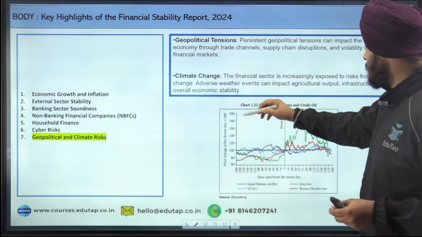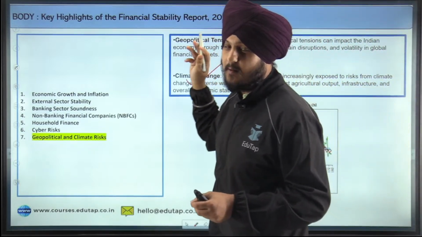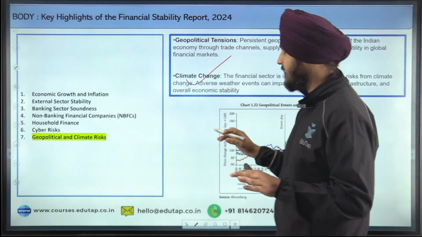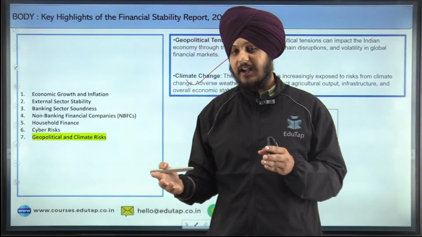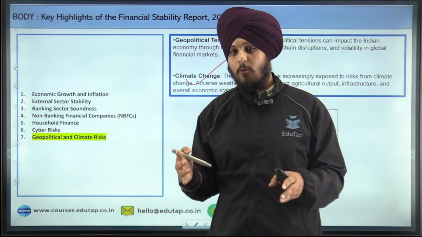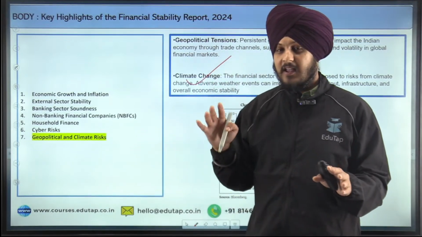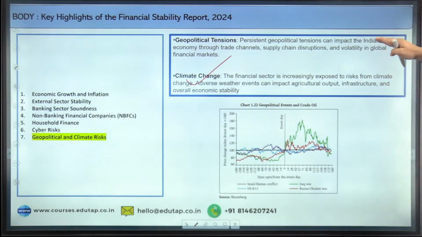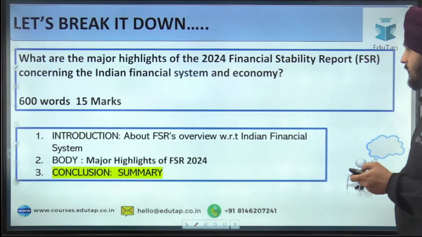Fine. And also because of climate change, I've already explained this point, for example the El Nino and different factors that have hugely impacted the agriculture sector, and also the different types of disasters that impact the country. For example, the floods that keep happening in Kerala, Assam, all such events that impact the financial stability of a country, and it has impacted India also. So I hope these points, the different key highlights, are clear to you. You can write an answer using this information, and that is it for the body part.